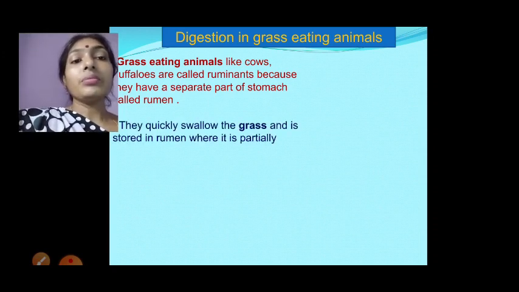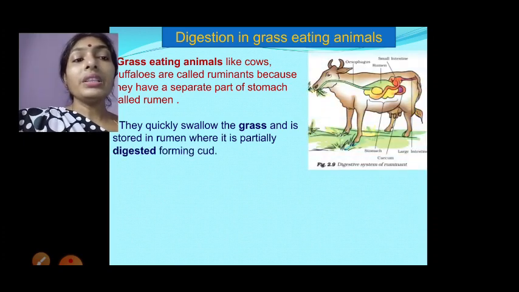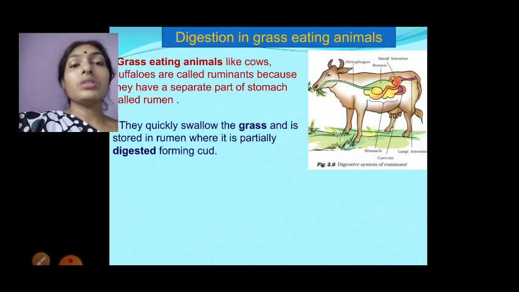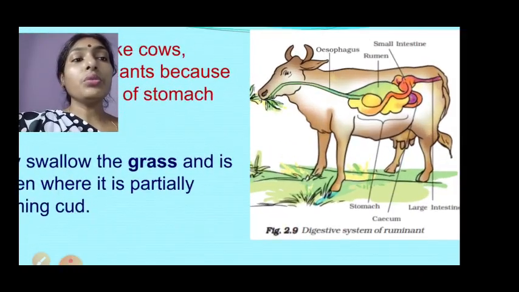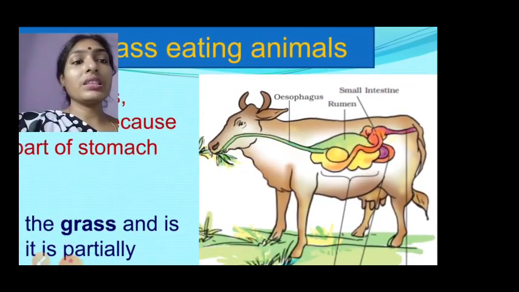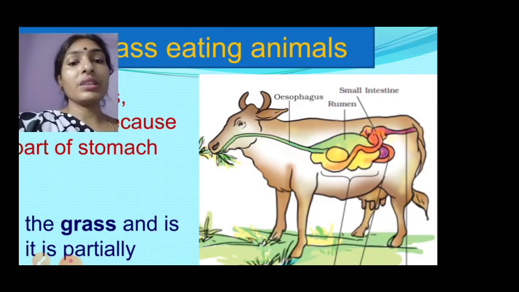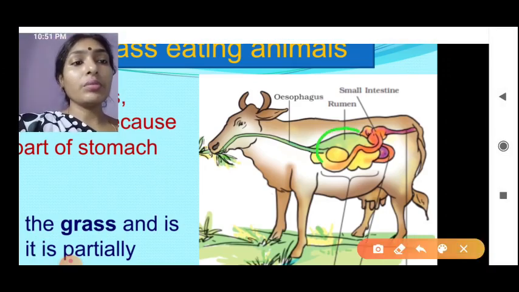Why are they called ruminants? Because when eating, they eat the grass fast and this food goes to the rumen. You can observe in their digestive system one part present, which is called rumen.